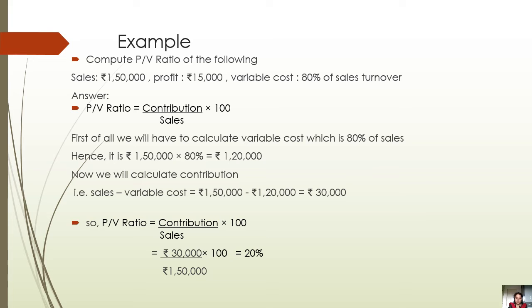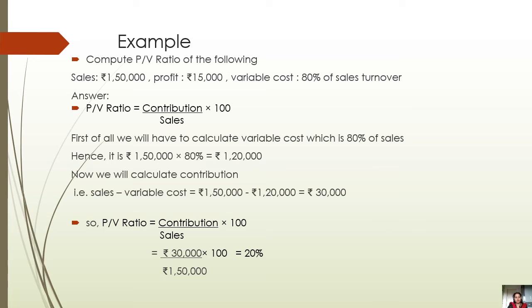We have the sales amount. So let us calculate the PV ratio. PV ratio is equal to contribution, that is rupees 30,000, which we have calculated right now, upon sales, that is rupees 1,50,000, which is given in the example, into 100, because we have to calculate it in percentage. So your profit volume ratio is 20%. Okay, this calculation can be asked in the examination.